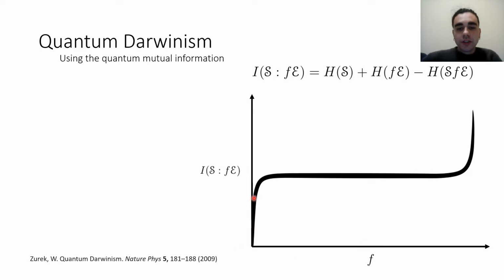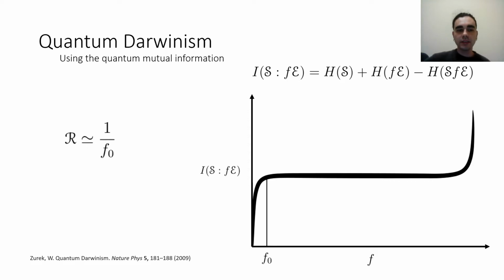So it will reach a value of 1 for very small values of the environmental size, and it will reach a plateau, so that it won't increase even though we keep increasing the environmental fraction. And this means that we can define a quantity f_0 as the minimum fraction such that we have a good amount of mutual information between system and environment. And then we can define redundancy as 1 over f_0.